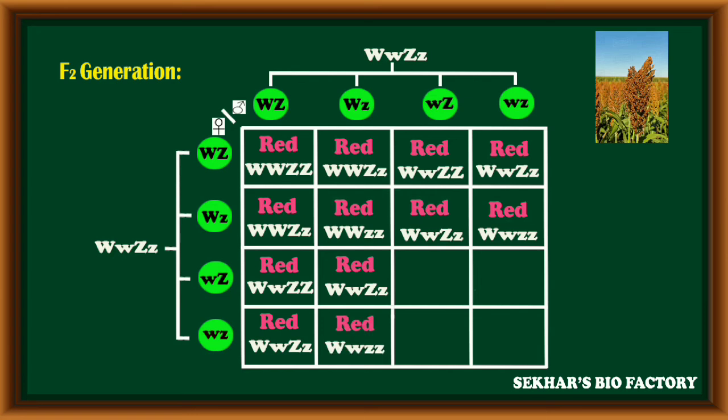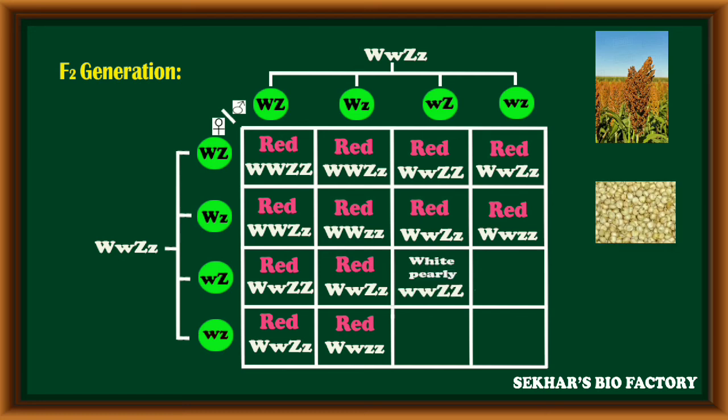The next combination is also capital W small w, small z small z alleles. Because of this, out of 16 offspring, 12 express red color grains, because these 12 have the first gene with a dominant allele, so red color is expressed in the grains.